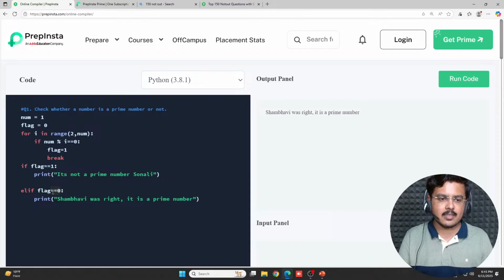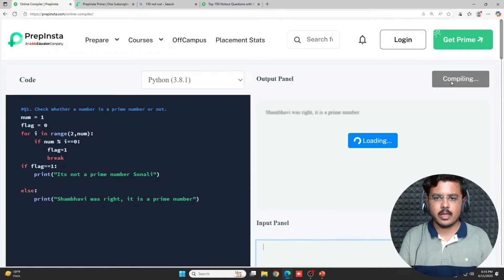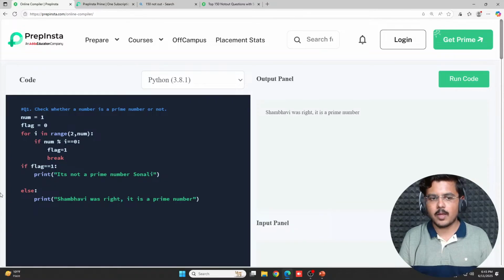Had I used else structure here, I'll use else. Fine. Then let's run. Shambhavi was right. It's a prime number. This else would always execute. Correct? But is it handling the number rightly? No, it is not, because the correct input, the correct output that it is giving is not actually correct. 1 is never a prime number, right?